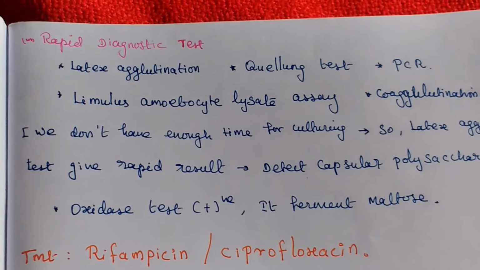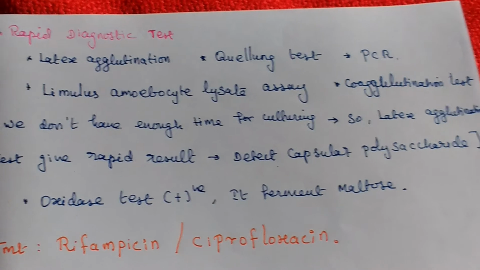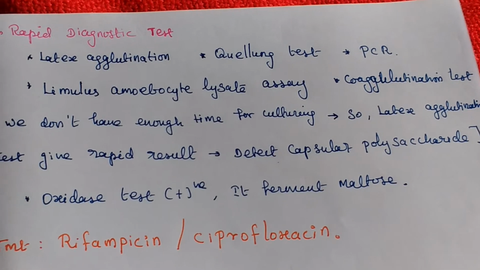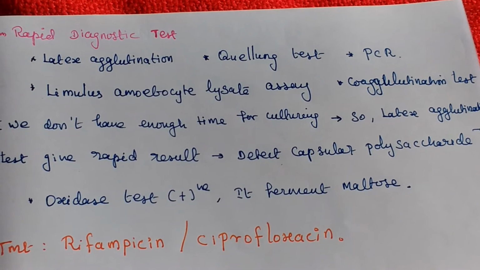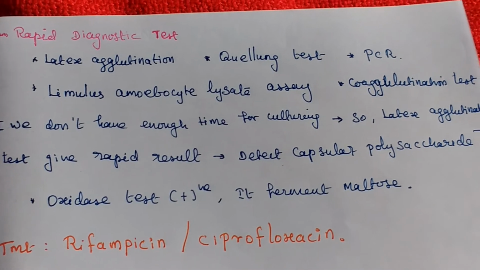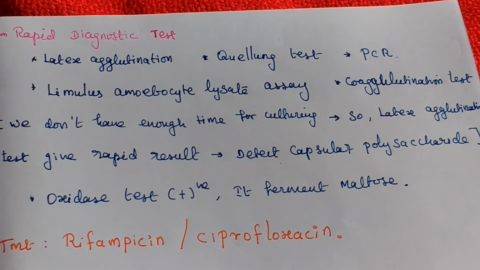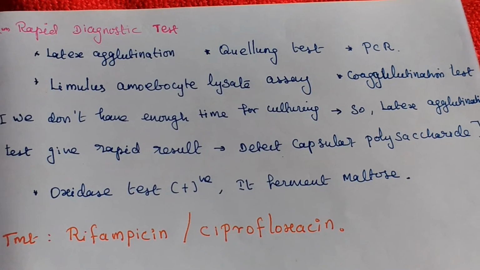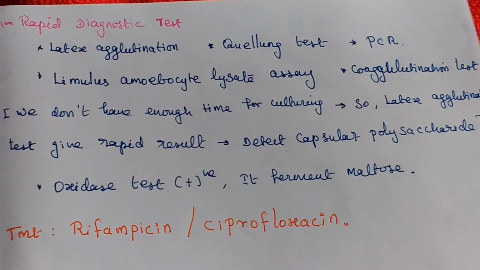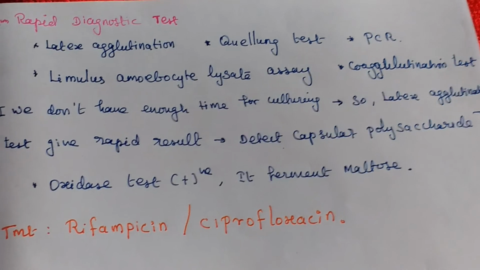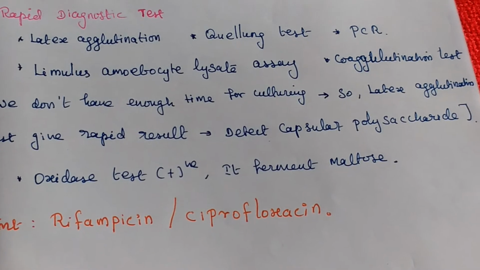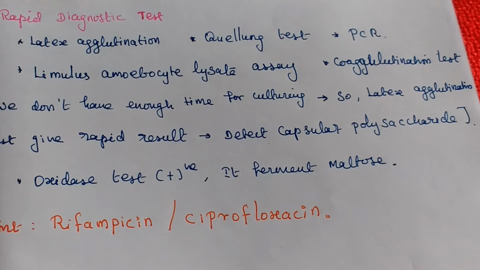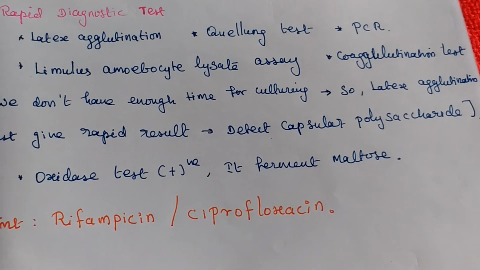Then rapid diagnostic tests: latex agglutination, Quellung test, PCR, polymerase chain reaction, Limulus amoebocyte lysate assay test and co-agglutination test we are using. Because we don't have enough time for culturing, the latex agglutination test gives a rapid and immediate result. We can detect capsular polysaccharide, and compared to the culturing method, this one is the best and most effective method.